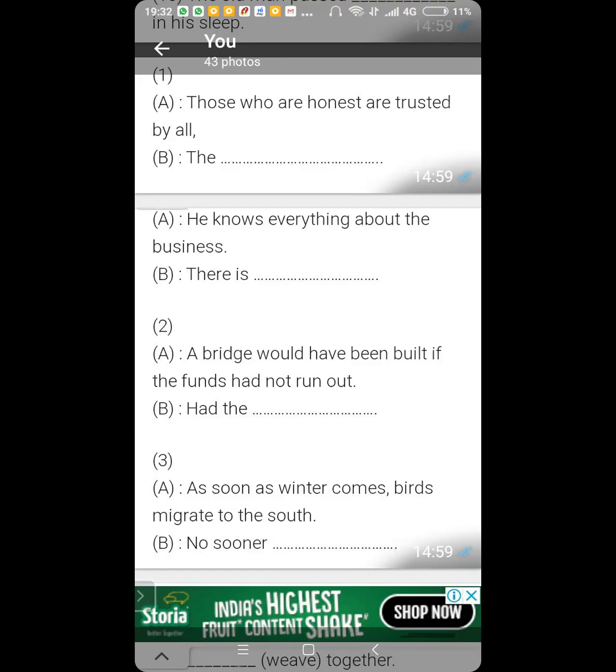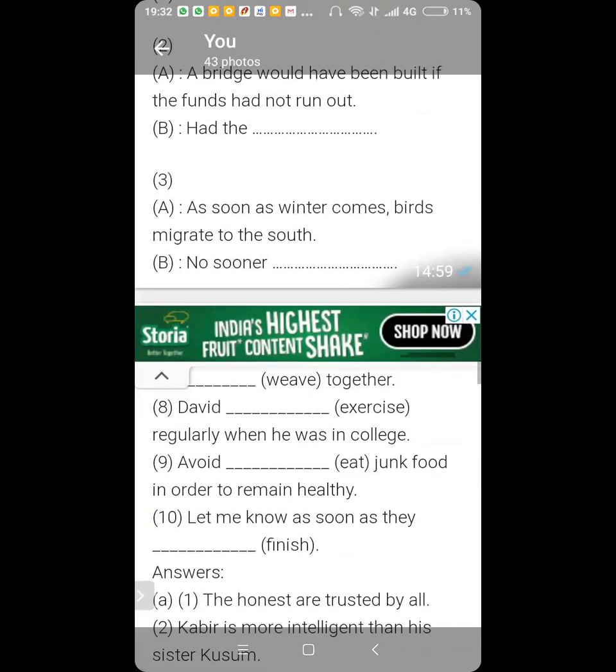As soon as winter comes. Now see, this is a general truth. It's a scientific fact which is being explained. Simple present. So that's why all simple present. Therefore, we use the simple present tense of the verb do, which is does. No sooner does winter come than the birds migrate to the south.